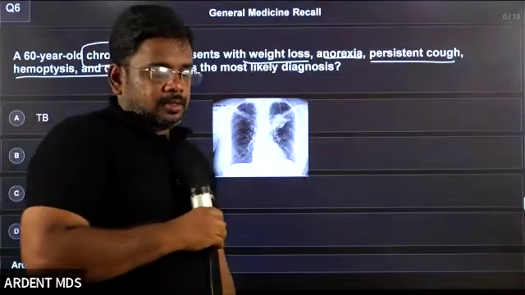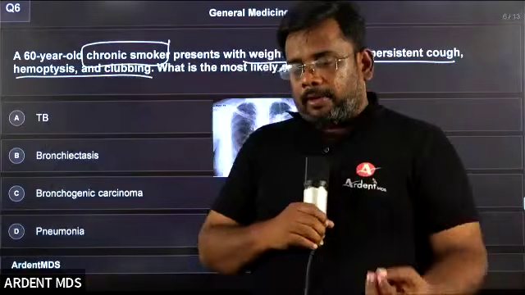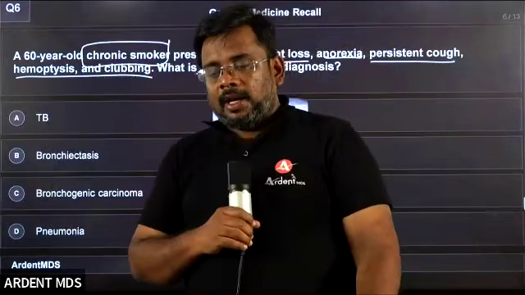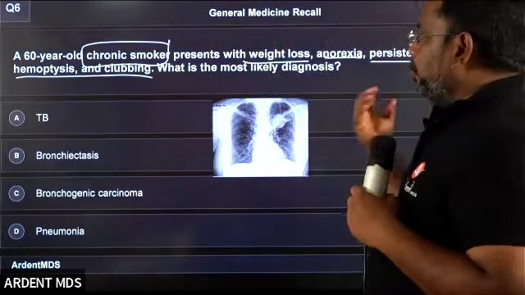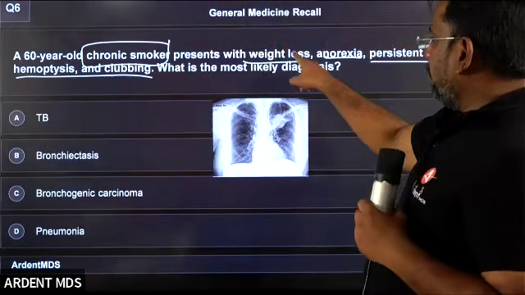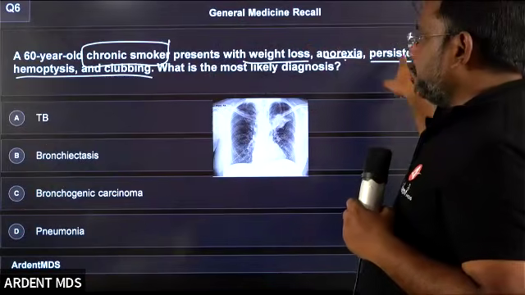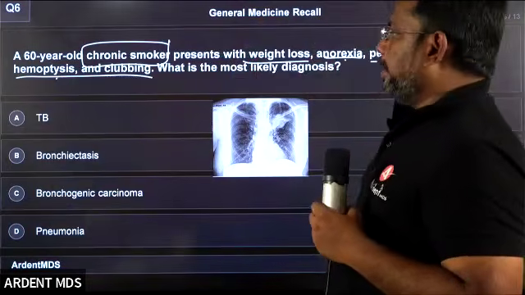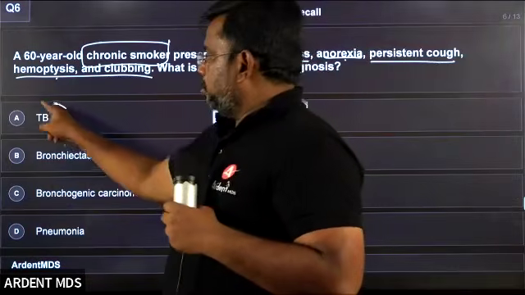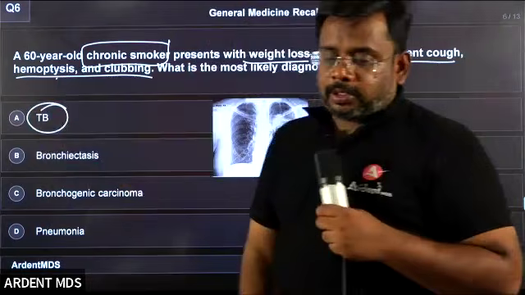The patient doesn't feel like taking food, which is called anorexia. Since the patient has weight loss, anorexia, persistent cough, and hemoptysis, I can think about tuberculosis.